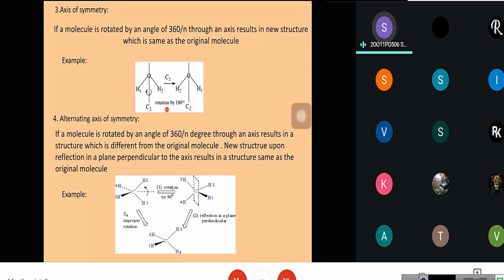In this example, we can see that by rotating this methane molecule 90 degrees, take an example as H1. H1, which is present in the same plane, goes behind the plane upward, towards us. Upon reflection in a plane perpendicular to this axis, we get the same molecule as the original molecule we already have.